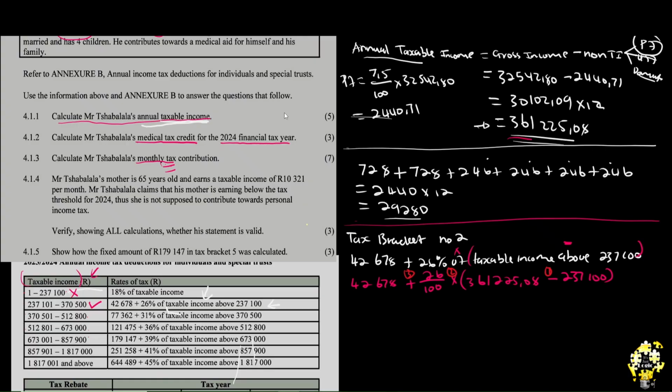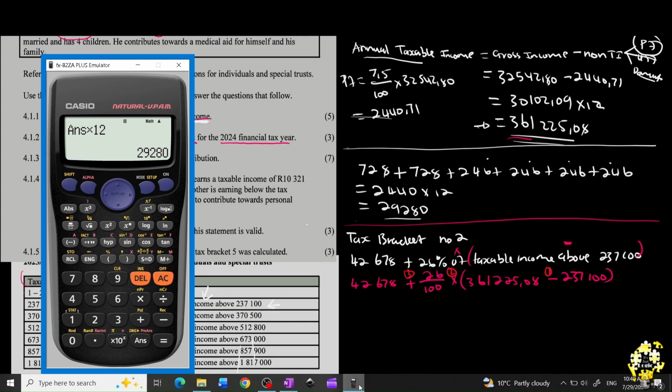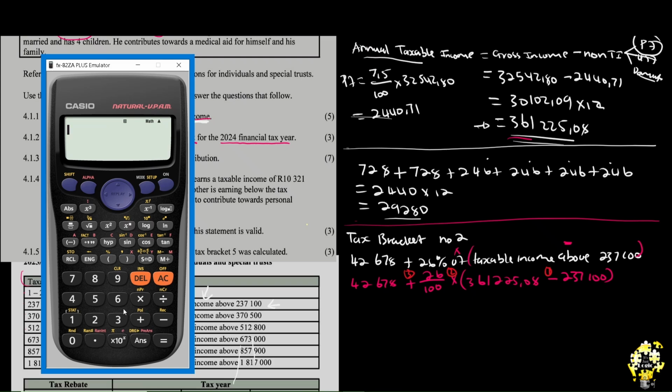Let's go to our calculator and try and solve this one. So let's bring our calculator back. Let's do this. What is 361,225.08 when you subtract 237,100? You come here, exactly here, because this is what you were solving, right? So you just come here and you say we get 124,125.08. We are done with this.